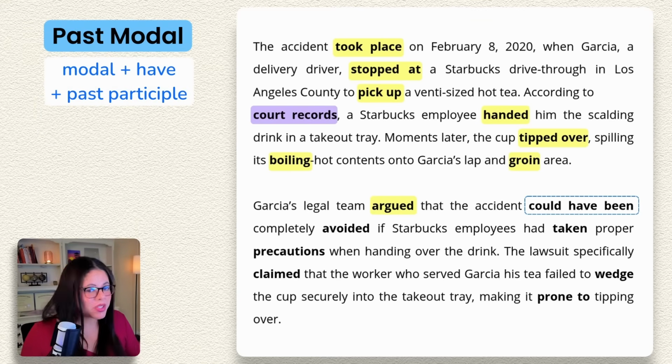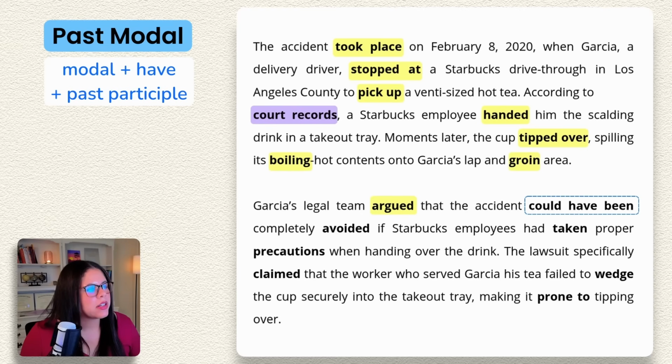I know this looks a little scary, but let's talk about the grammar here. Okay, so first we have the modal verb could. The function here is that this expresses possibility that did not happen. So an unreal situation. This is using the perfect aspect because we have, have, and then we have the past participle form of the verb be, been.